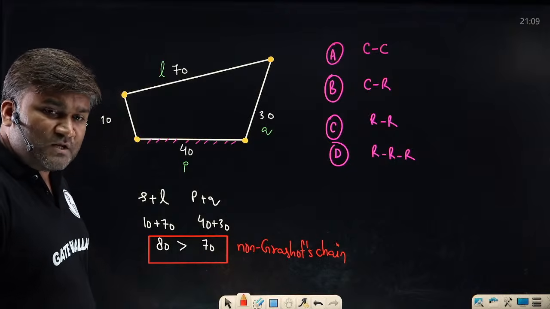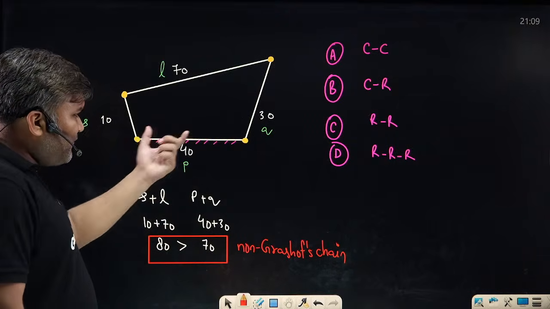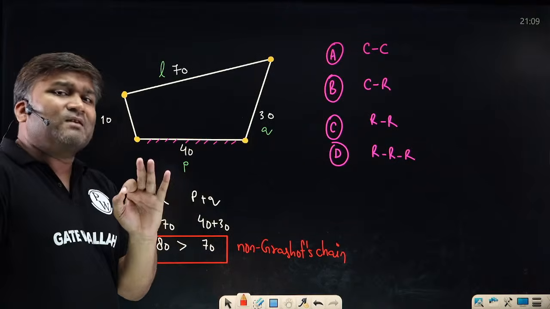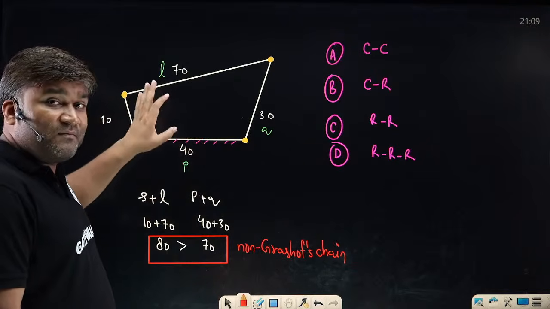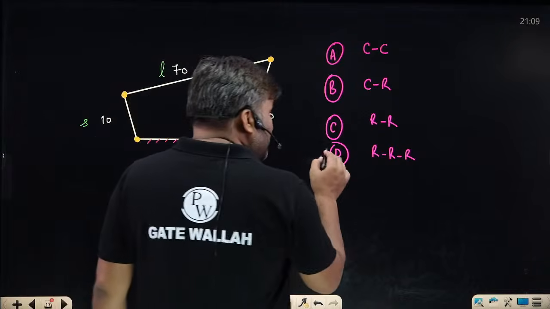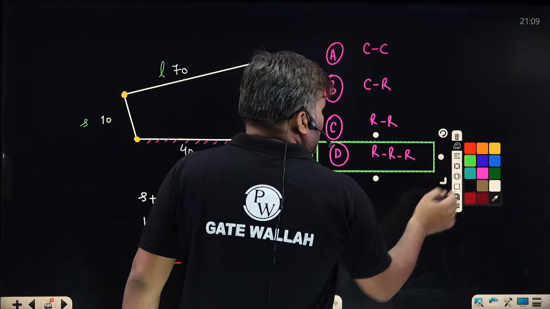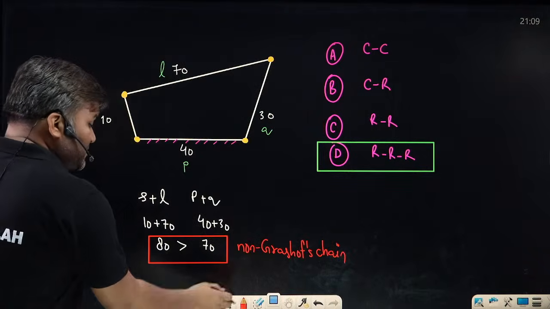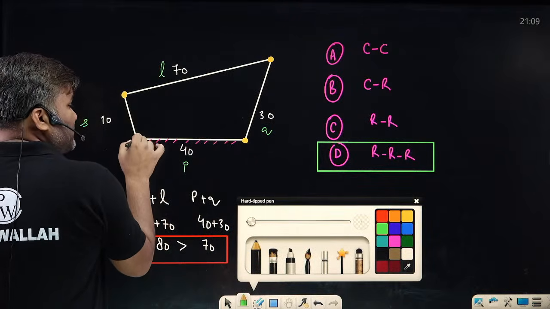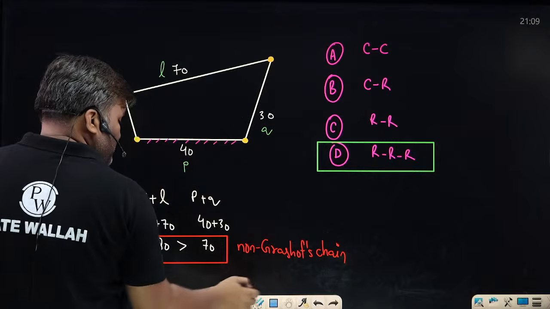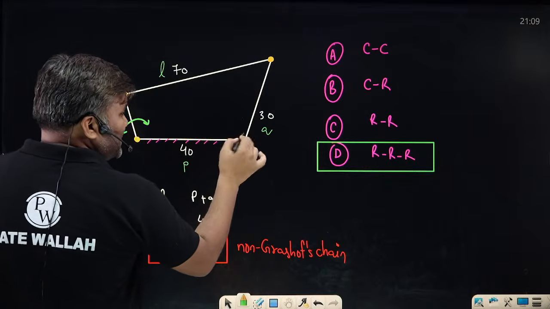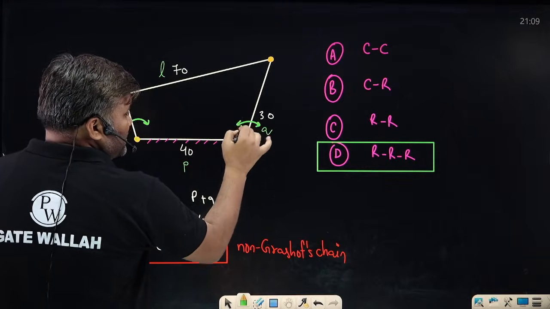If it is non-Grashof chain, it doesn't matter which link you have fixed. Fix this one or this one or this one or this one. You will get no link which can have complete rotation. In fact, between the links there is no continuous relative motion. So this mechanism is called triple rocker mechanism. What is the meaning of triple rocker? Triple rocker means the link adjacent to the fixed one will have oscillation. The one on the other side of the fixed link will also have oscillation.